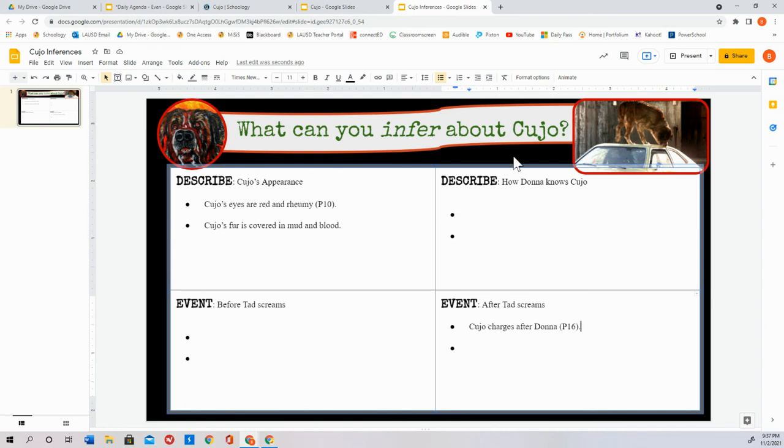And how does Donna know Cujo? Well, because it says in the story that she recognizes the dog, but the dog isn't the same dog that it used to be. And go find the events where Cujo is walking languidly out towards them and isn't necessarily moving yet. Cujo's kind of calm-ish until Tad screams. So I want you to find two events or two different descriptors for all of these. And I've already given you three. All right. So this is what we are doing today. Send me a message with any questions.